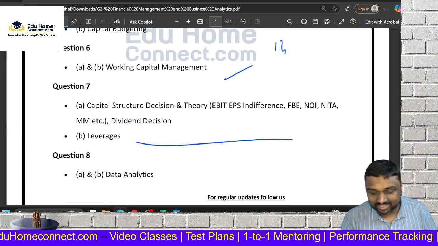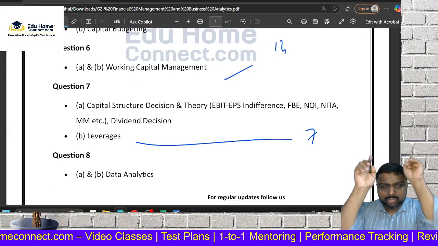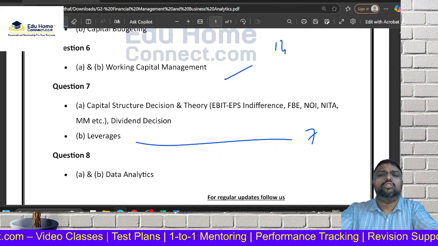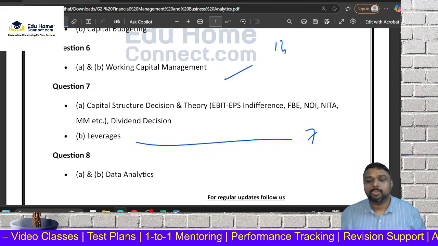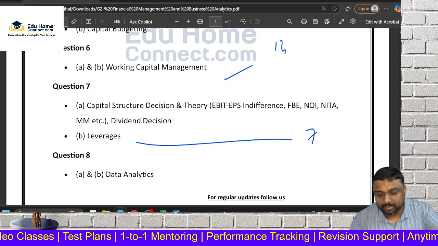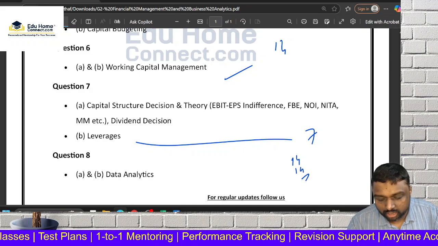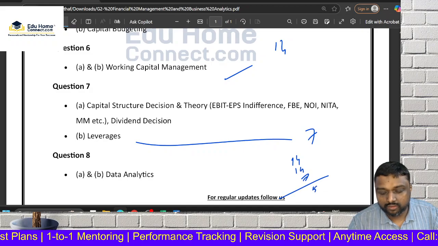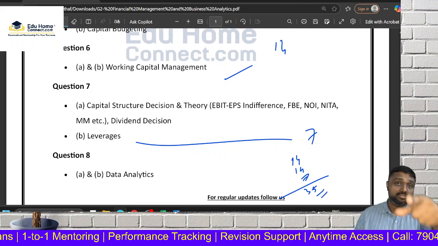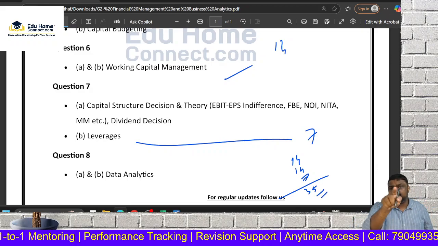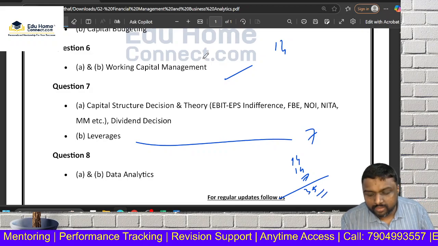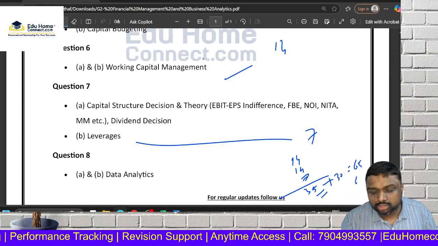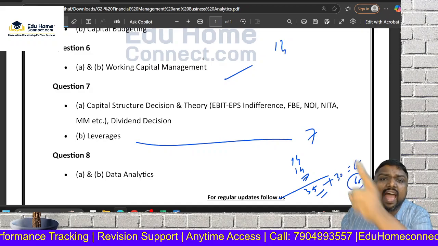Another one is leverage. Leverage is only one small chapter. 10 minutes of my revision in the marathon is enough for you to score 7 marks. So what is the effect, my dear friends? 14 plus 14, 28, plus 7, so you will get 35 marks, friends. 35 marks from 3 chapters you are getting. From the MCQ 30, that is 65 marks. Even if you get 25 in MCQ, 60 plus is guaranteed, my dear friends.